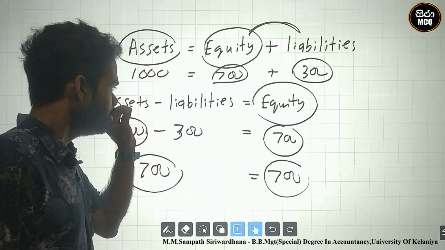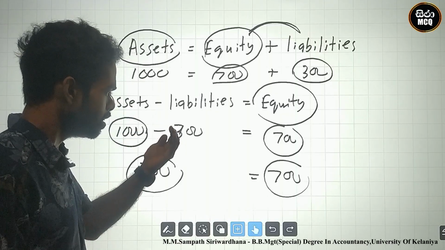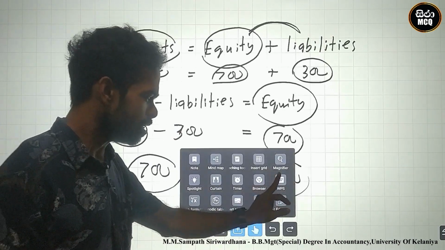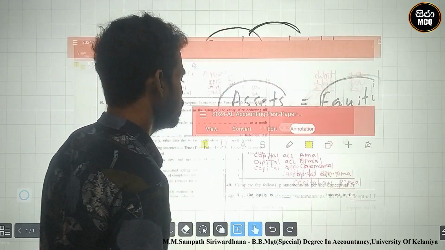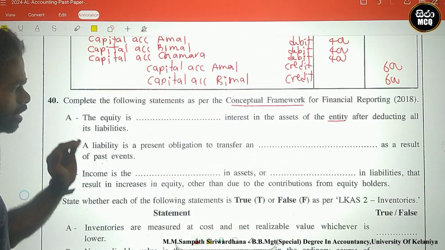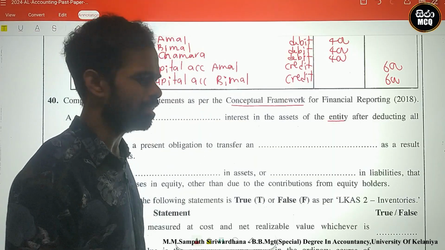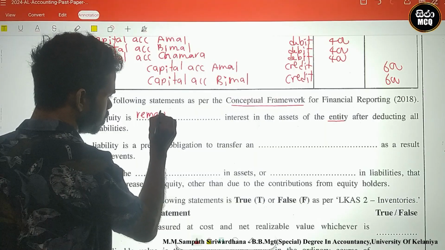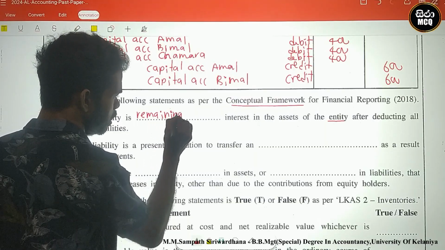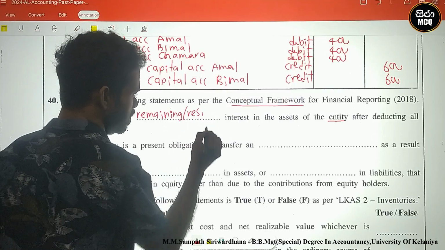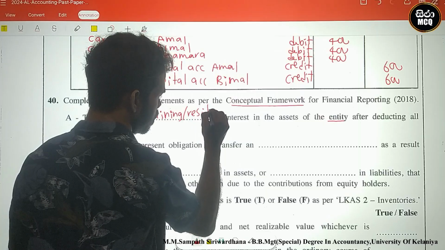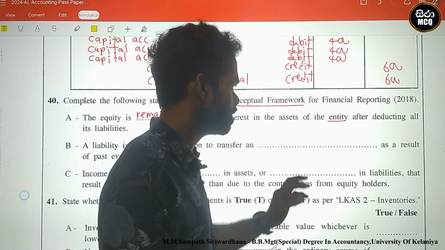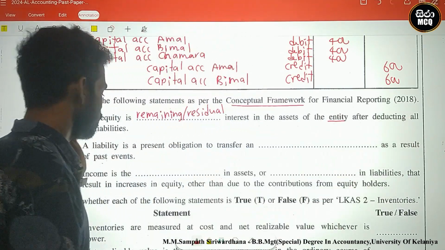After deducting the liabilities there is a remaining balance, and the remaining balance is equity. They define it using this. So equity is the remaining or residual interest. Residual means remaining balance: the ownership of the assets of the business after deducting all liabilities.